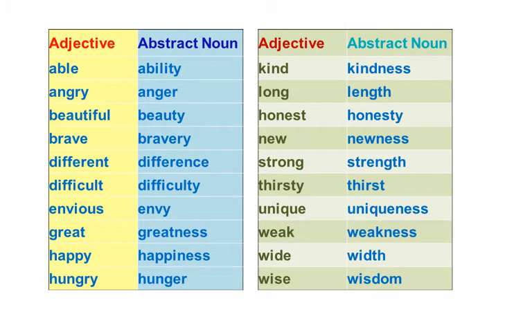In question B, we changed the abstract noun into adjective. In this we can see the adjective and associated abstract noun. Able, ability. Angry, anger. Beautiful, beauty. Brave, bravery. Different, difference. Difficult, difficulty. Envious, envy. Great, greatness. Children, read all the adjectives and the associated abstract nouns.